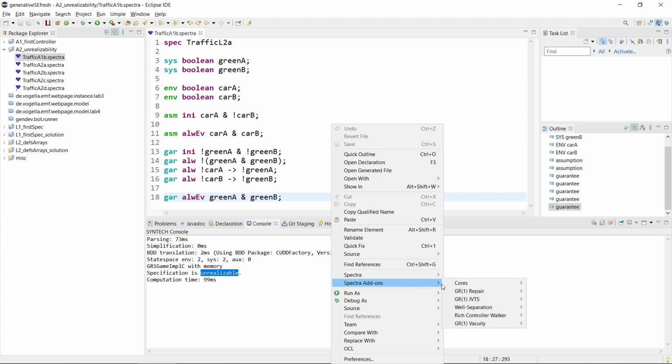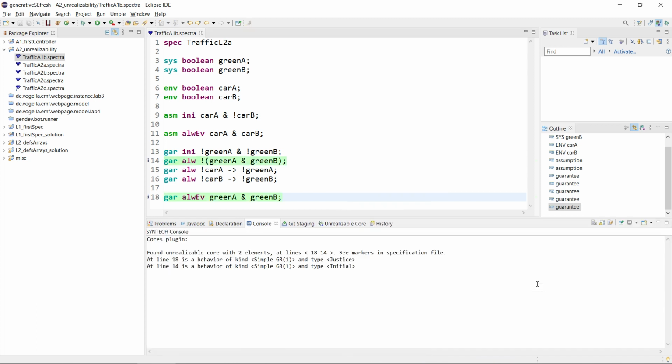We can go to Spectra add-ons, cores, and then say find an unrealizable core. This finds a small subset of only 2 guarantees, and it tells us that these 2 guarantees together are already unrealizable.